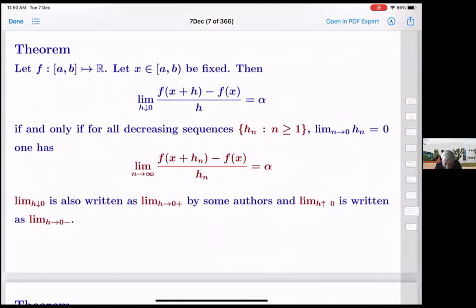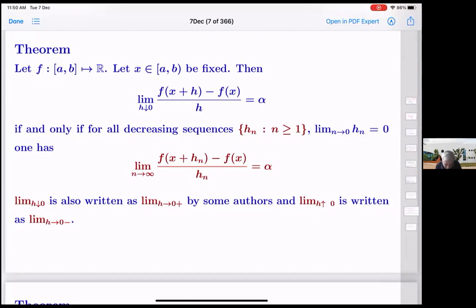In fact, we have had occasion to do h decreasing to 0, as a notation. So f(x plus h) minus f(x). For example, if the function was not defined at a, then the limit is only defined as a limit from above. More generally, even inside, you can think about the limit from the positive side. So this one is h decreasing to 0 if and only if for all decreasing sequences you have the same thing.